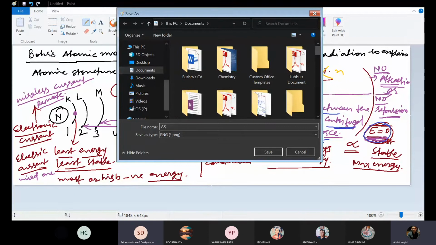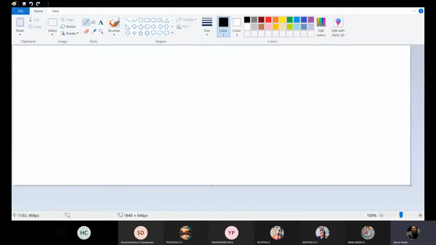Sir, as you said about the release and absorption of energy, how does it take place? From any source of energy, from light or from heat, electrons will be gaining energy or losing energy, and accordingly will be changing their position, going to the lower shell or going to a higher energy level. So that depends. It can be light or heat or something else, from any source of energy. From that energy, electrons will be gaining or losing, and accordingly changing their position.